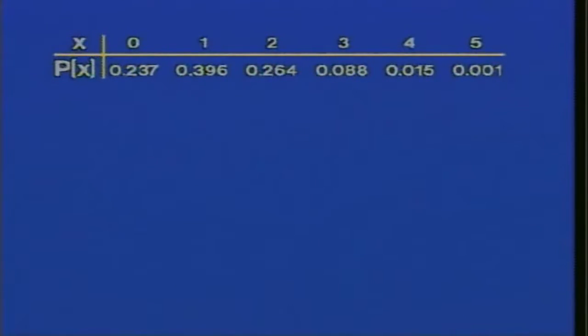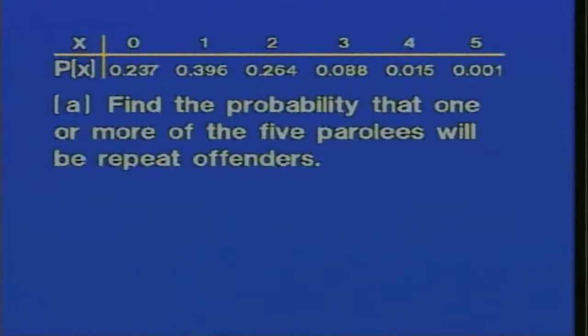Now let's understand how this distribution works. Now the number under the 0 is the probability associated with the idea that none of the 5 parolees will become repeat offenders. The number under the 3 is the probability associated with exactly 3 of the 5 parolees becoming repeat offenders. Let's answer some questions. The first one says, find the probability that 1 or more of the 5 parolees will be repeat offenders. So the probability that X is greater than or equal to 1 is what we're looking for.